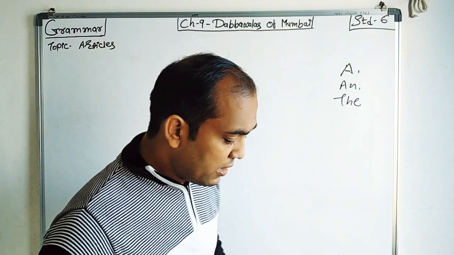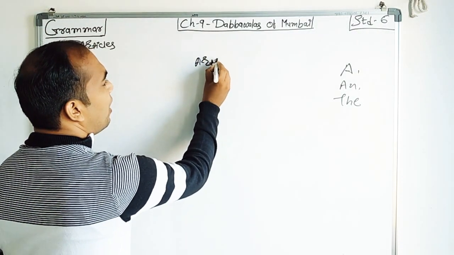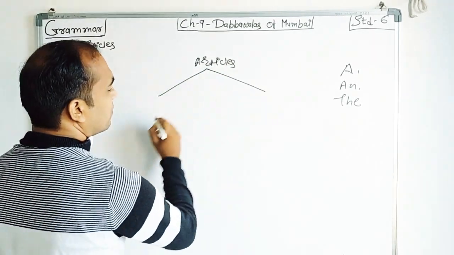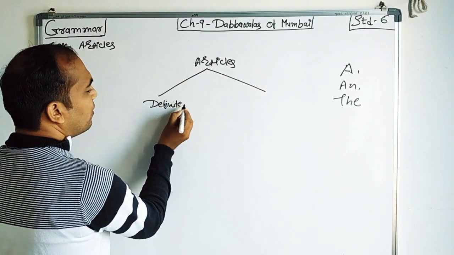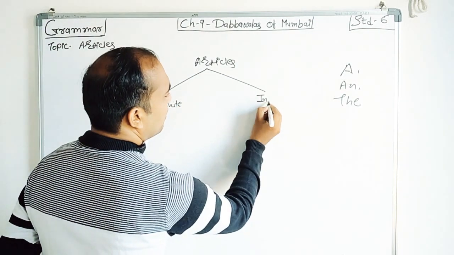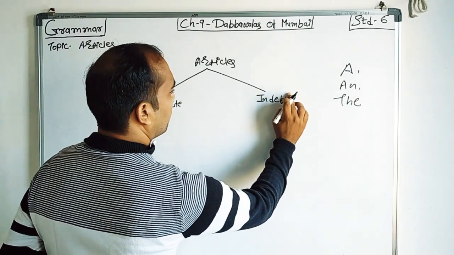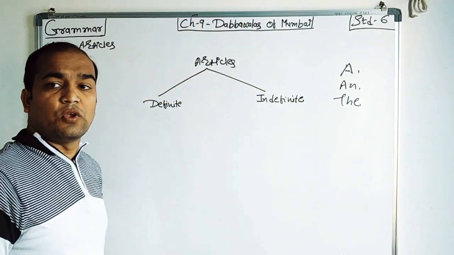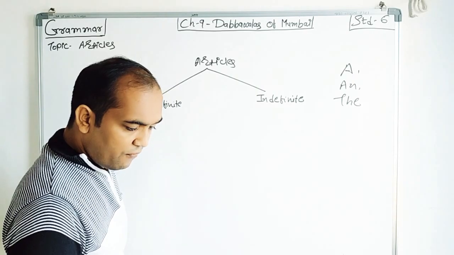Now there are two types of articles: definite and indefinite. There are two kinds of articles, definite and indefinite.